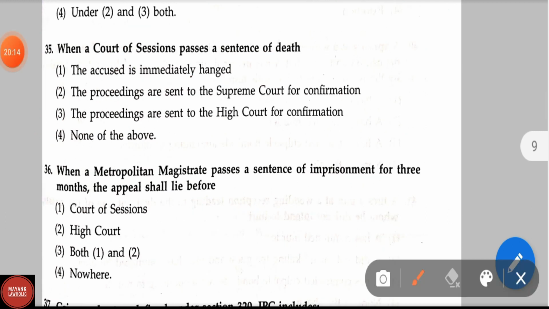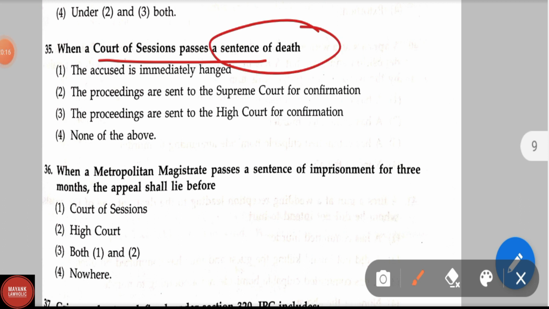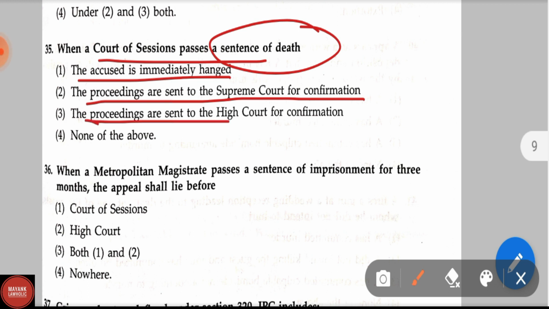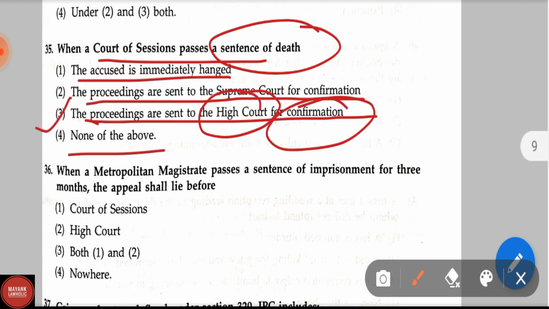Question number 35. When a court of session passes a sentence of death, the accused is immediately hanged; the proceedings are sent to Supreme Court for confirmation; the proceedings are sent to High Court for confirmation; none of the above. Correct answer is option 3rd, the proceedings are sent to High Court for confirmation.